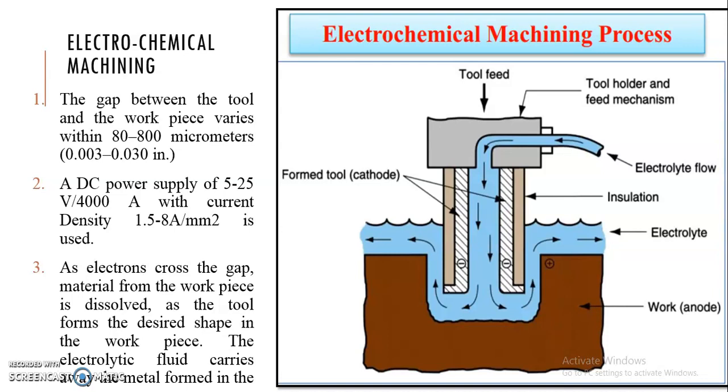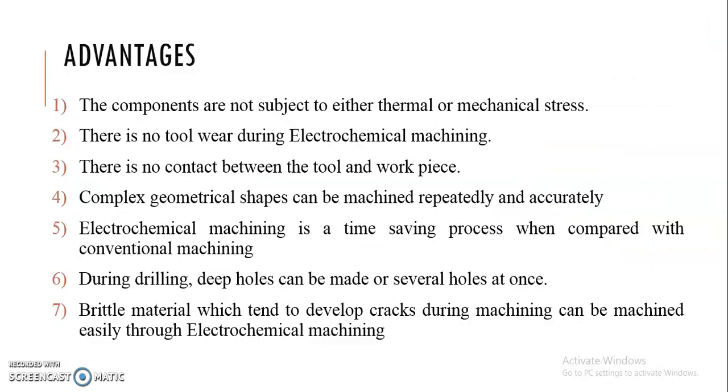So this is the electrochemical process, through which, without any contact between tool and the workpiece, we can remove the material. So what are the advantages? These components are not subjected to either thermal or mechanical stresses. It is because of a chemical reaction itself. There is no tool wear during electrochemical machining. There is no contact between tool and the workpiece. Hence, because of this process, we can even produce complex geometry, and that can be machined repeatedly and accurately.